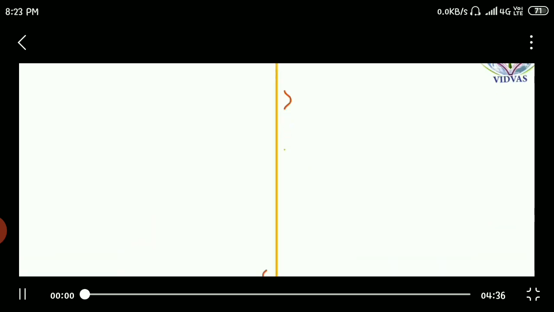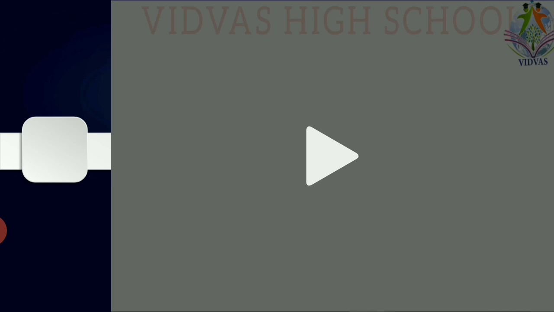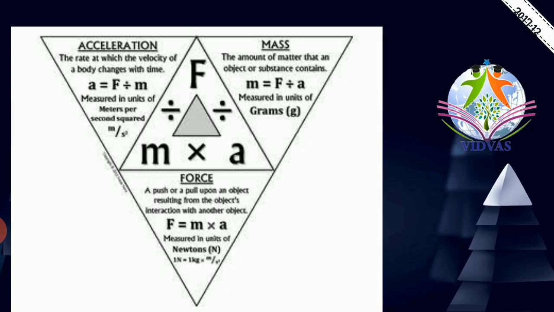So finally you can give Newton's second law of motion, that is, force applied on any object is directly proportional to the mass and acceleration of that particular object. Or you also can say that acceleration of a particular object is directly proportional to the force and inversely proportional to the mass.